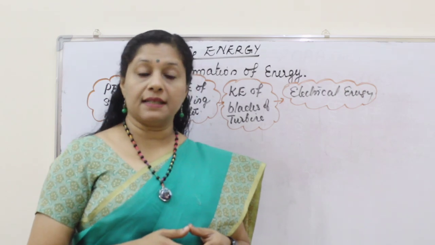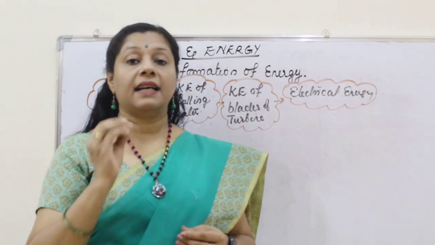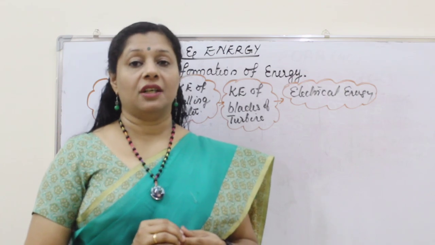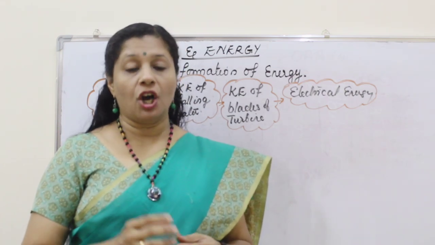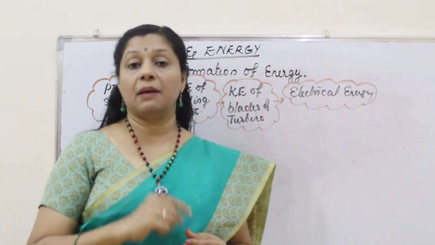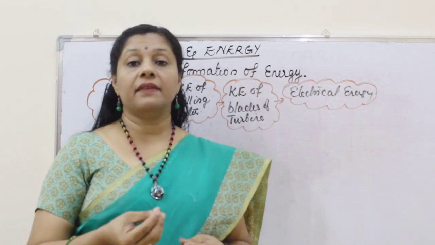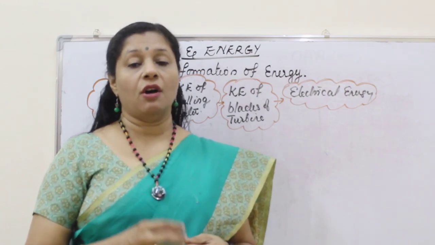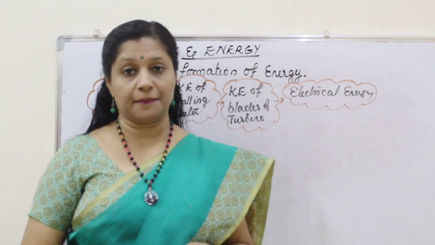Or think about photosynthesis. During photosynthesis, plants capture light energy from the sun and they convert it into chemical energy. So there also conversion from light energy to chemical energy is happening. Or when we are eating food, we are taking the food in the form of chemical energy stored in the starch or glucose. Then it is getting converted into heat energy in our body, or in the form of muscular energy that can be used as mechanical energy.